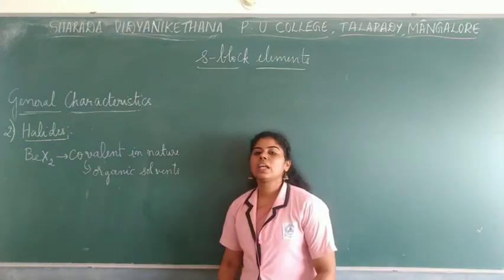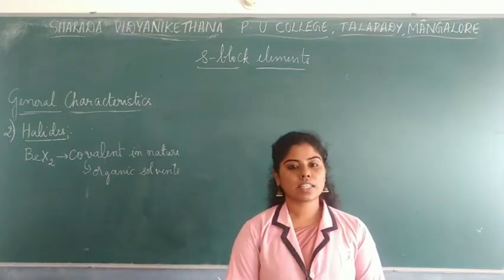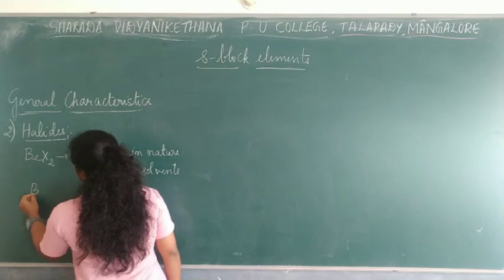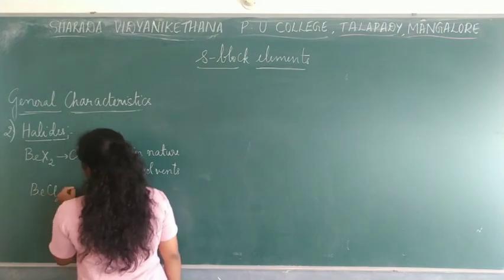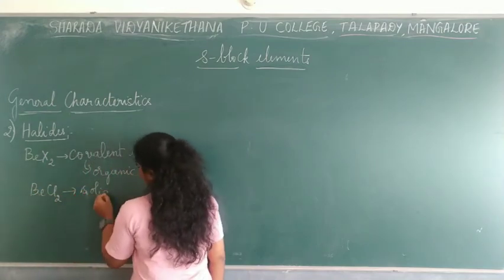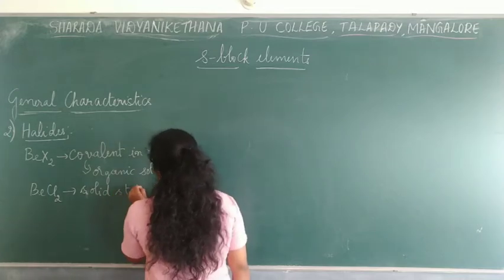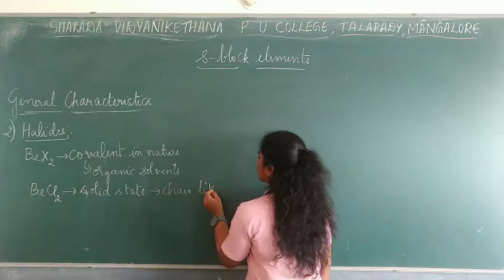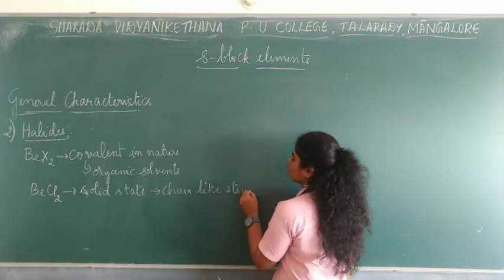Also, if you take an example of beryllium halide, that is beryllium chloride, in its solid state it will have a chain-like structure.